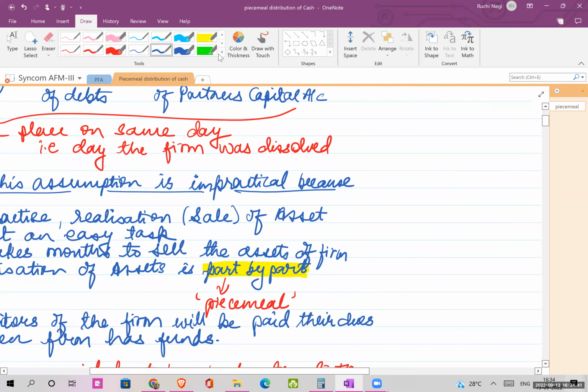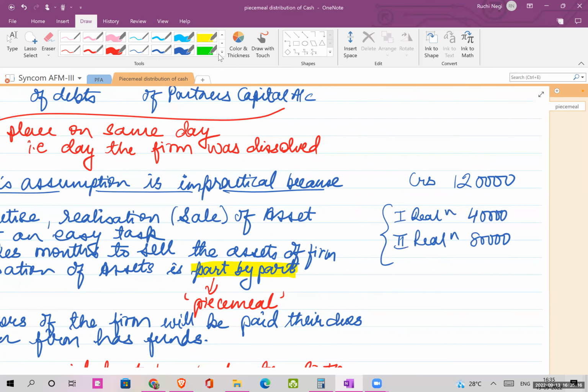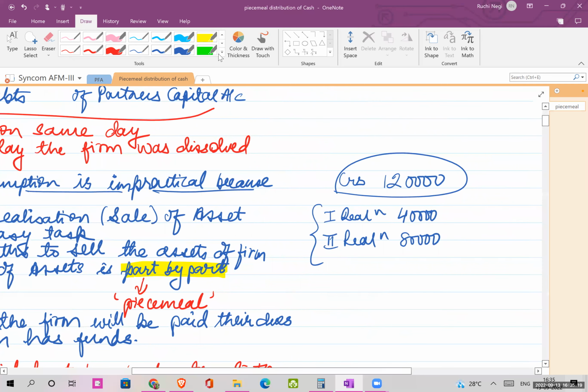Now I'll give you a very small example. Say, for example, I am supposed to pay my creditors 1,20,000. And say I have three assets, I sell them. Out of the first realization money, I get say around 40,000. Out of the second realization money, I get say 80,000. So how am I going to make this payment of 1,20,000?